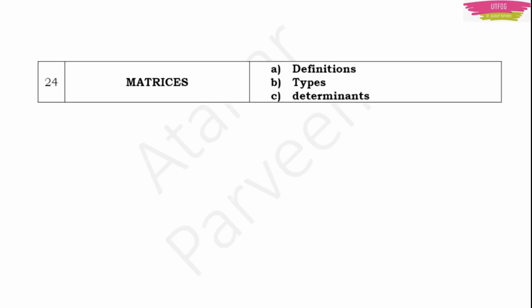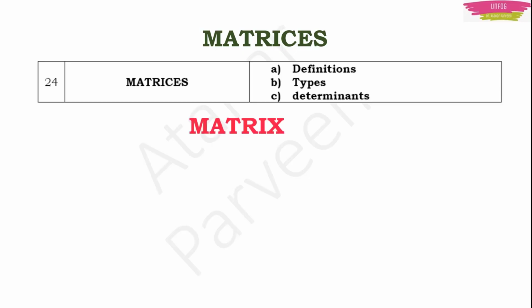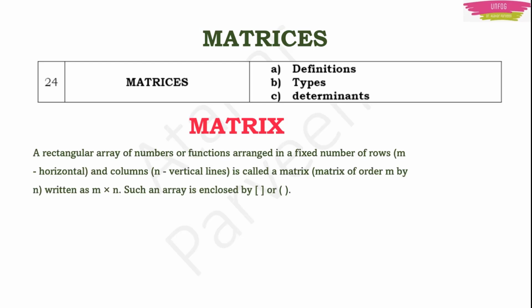Now this is the syllabus of HSTR. They have given definitions and types of matrices and determinants. So without wasting time, let's start. First, let us know what is a matrix. Actually, matrices is the plural form of matrix. Now what is a matrix?